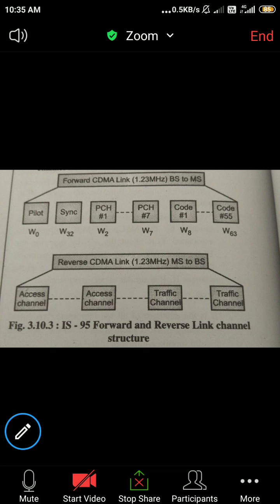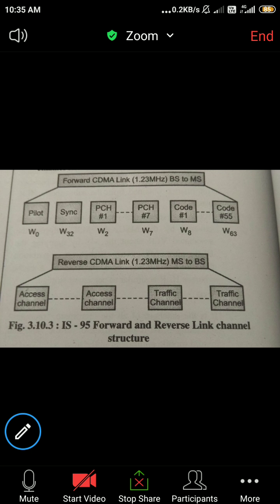Now, duplexing is simultaneous communication from the transmitter and receiver side. But here the word is frequency division. Frequency division means we are going to use different channels for transmitter and receiver. Hence, the total channel allocated for the communication is divided into two parts, one for the transmitter and another for the receiver. So the transmitter uses a different frequency and the receiver uses a different frequency for communication.